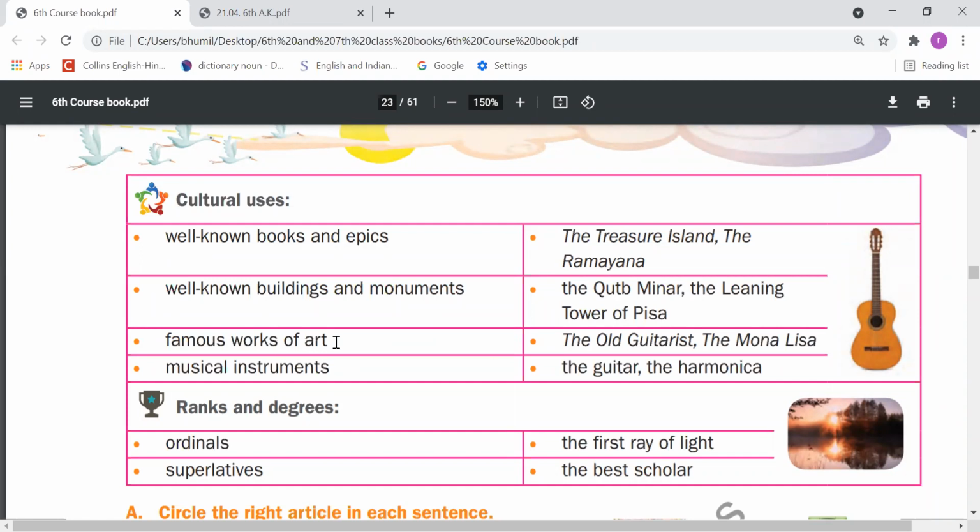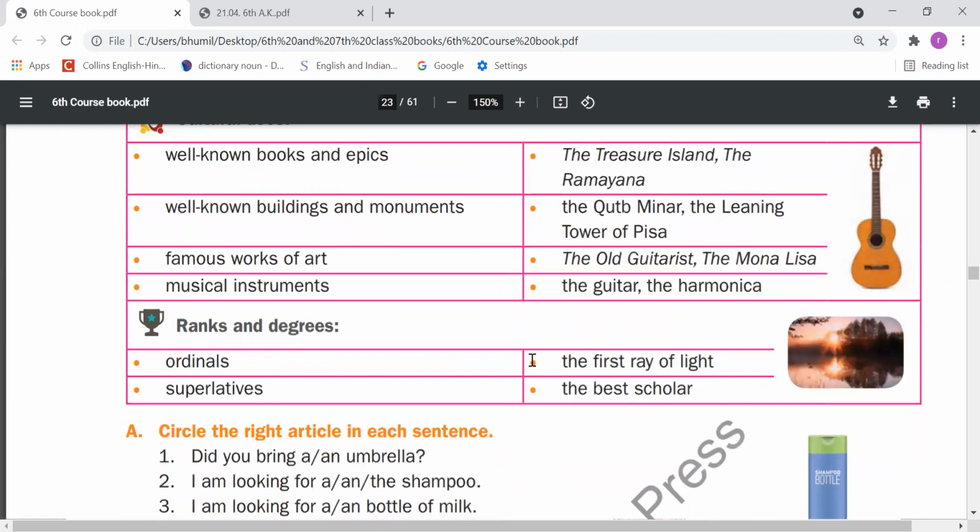Famous works of art. We should use the with them: the Old Guitarist, the Mona Lisa. Musical instruments, with musical instruments like the guitar, the harmonium, the tabla, like this we should use the.